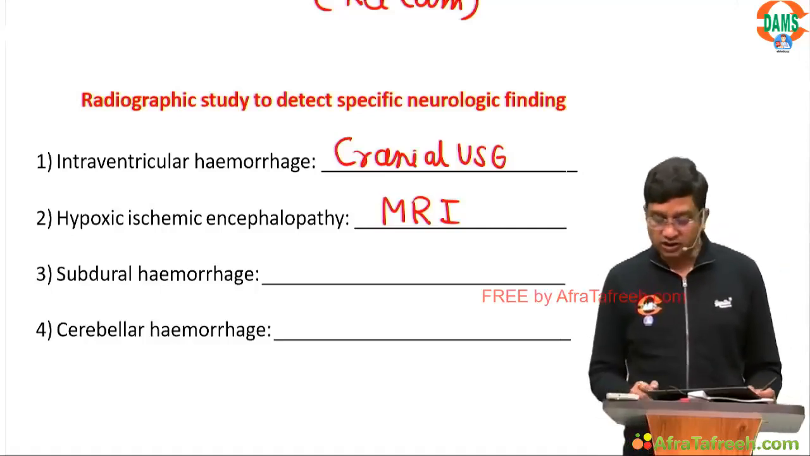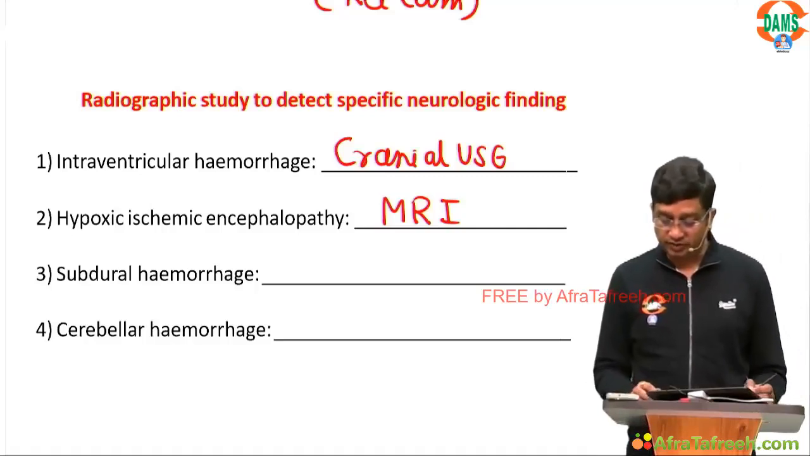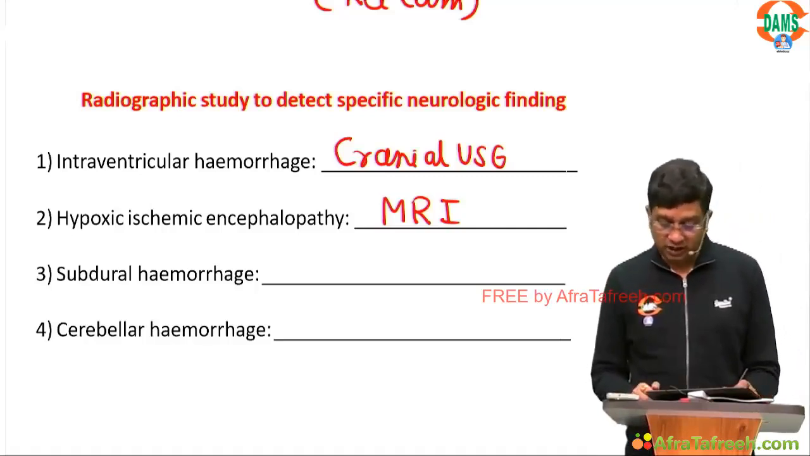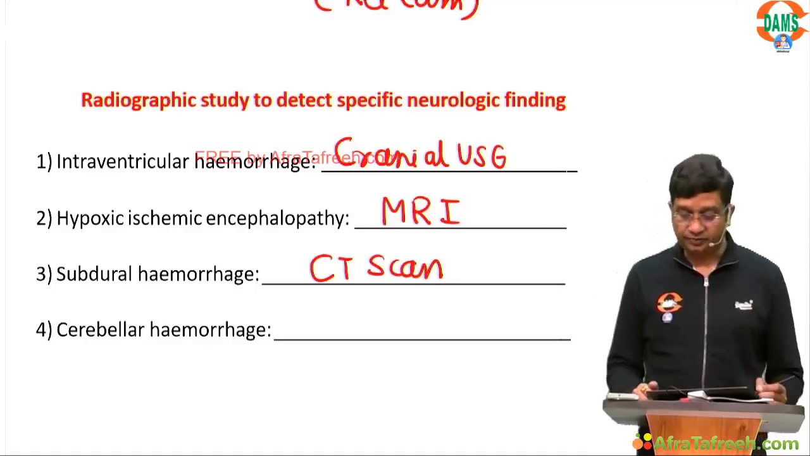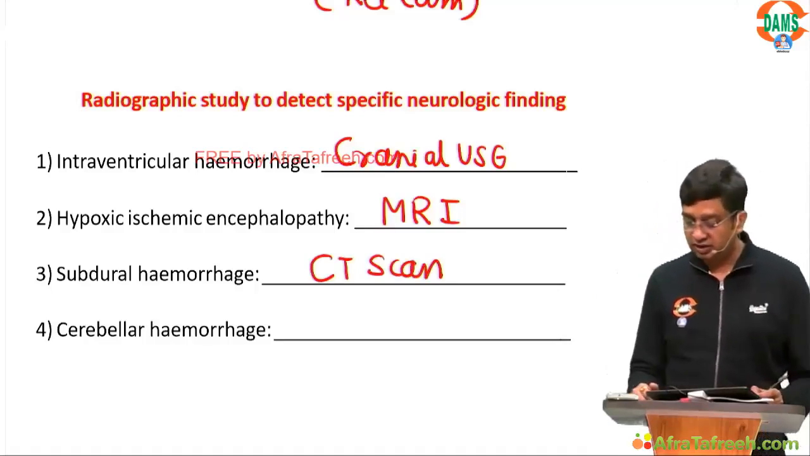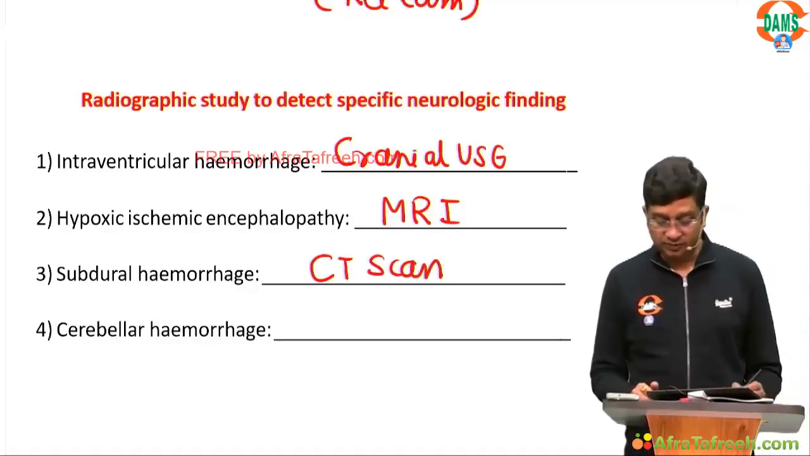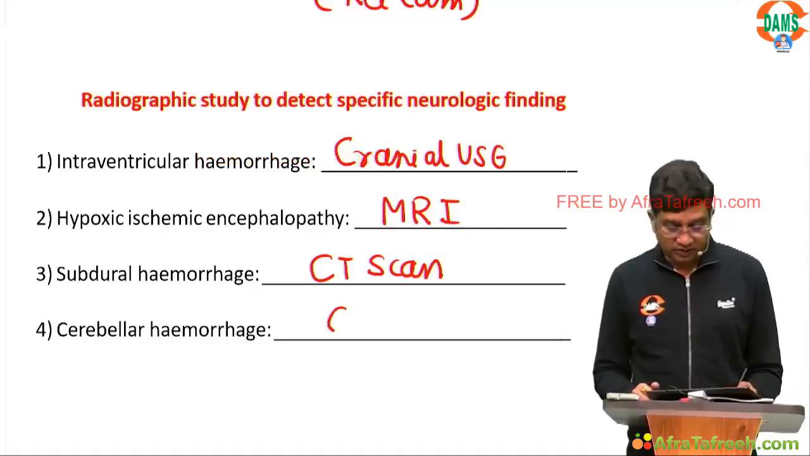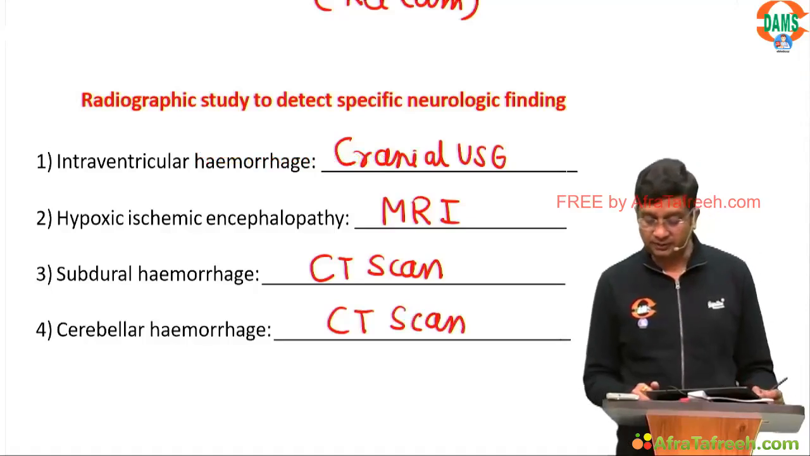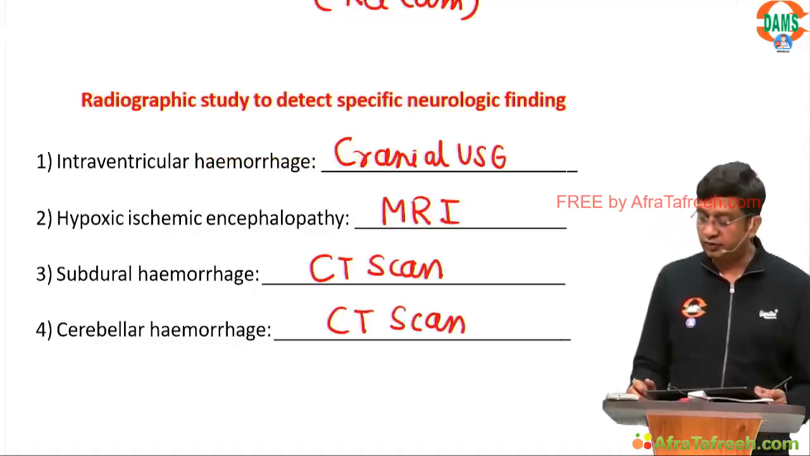Right? For subdural hemorrhage, what we are going for is the CT scan. Cerebellar hemorrhage, we are going for again the CT scan. Of course it is NCCT only.